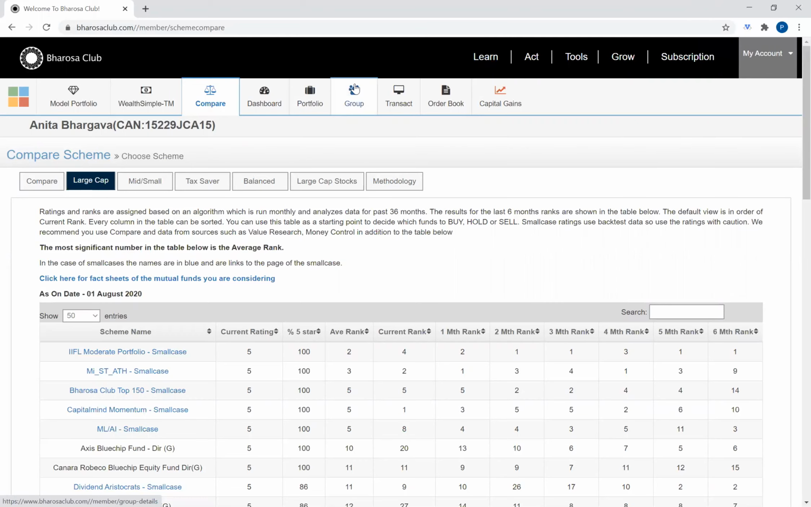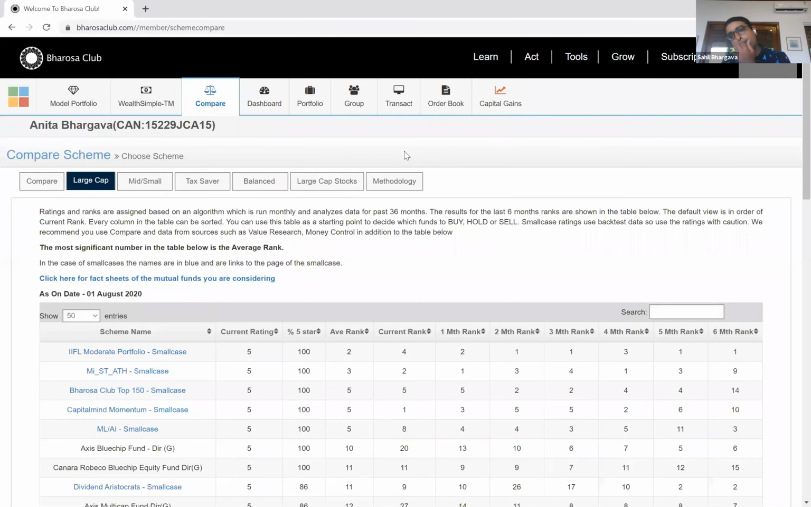Okay, the next question is, if we upload our holdings, then the evaluation reported is by which agency, Bharosa or Morningstar? By Bharosa. The Bharosa rating methodology is also available somewhere on the site, right? It's in the methodology tab.